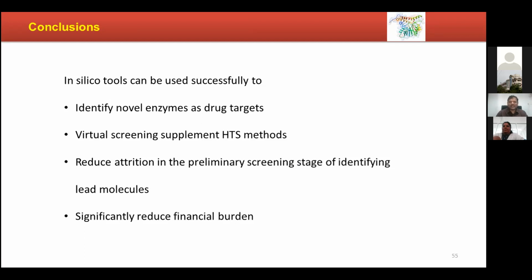We have established that in silico tools are going to be immensely useful to us, especially for computer-aided drug designing, especially in case of COVID. If you search in Google for docking screening or identification of lead molecules against COVID, during the COVID period, more than 500 different papers appeared in the medicinal chemistry division in various journals, open source journals and others.